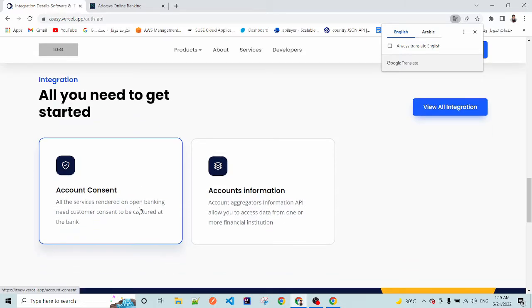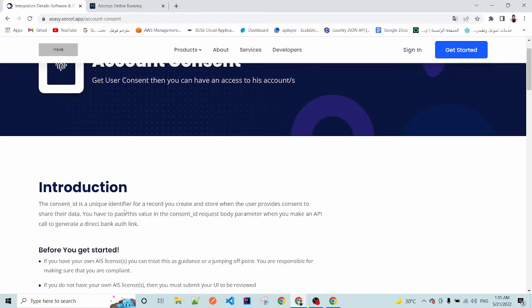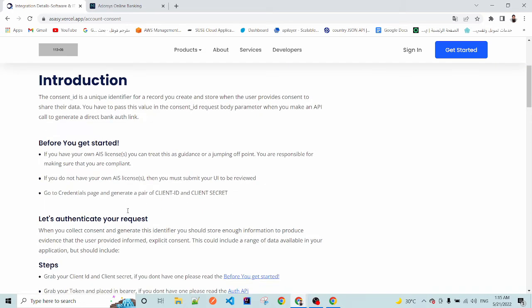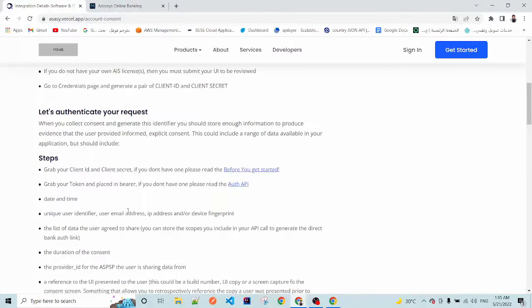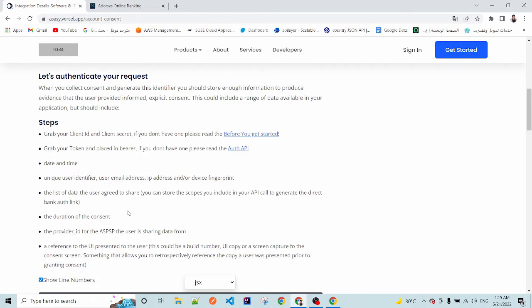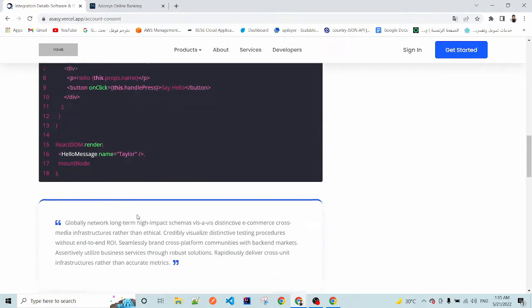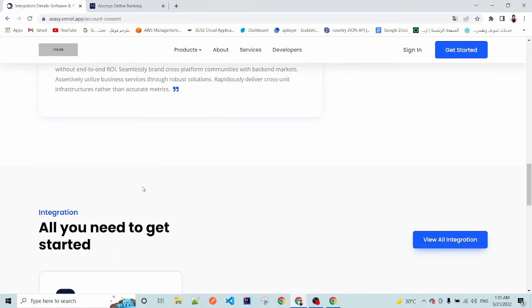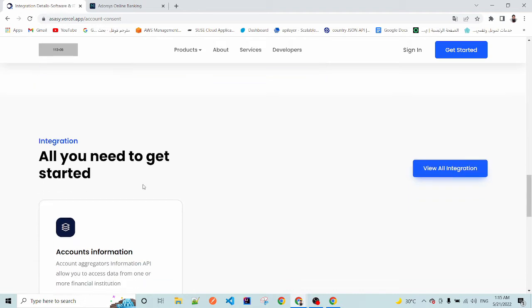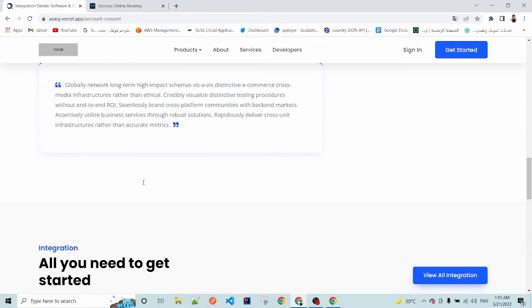Secondly, we have account consent. Account consent basically is giving the permission to third-party provider to get account information from bank, and this consent is mainly requested by PSU. Moreover, when third-party provider requests for account consent, it has to mention what they will use this consent for.